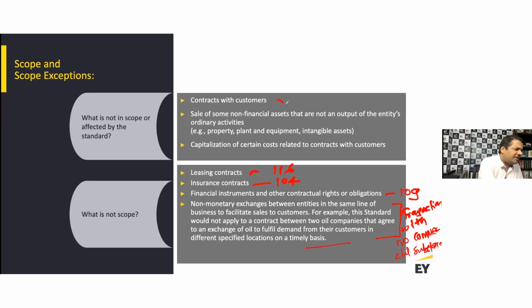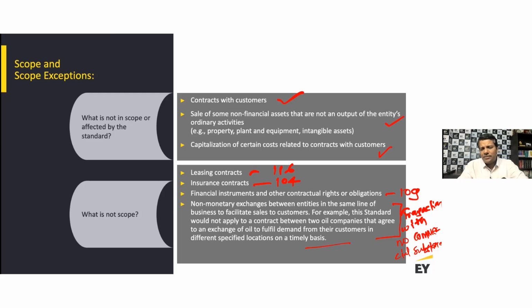What is included is contract with the customer, sale of some non-financial asset that is not an output, which normally includes property, plant, and equipment, but they're not recorded as revenue, though they are guided by the principles under Ind AS 115. It also covers the contract cost, capitalization of certain costs related to contract with the customer. All of that is included as part of the standard.